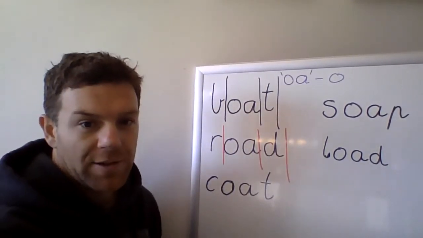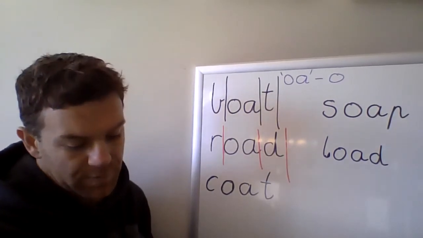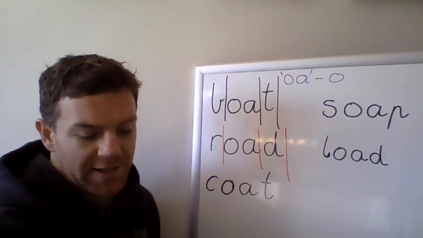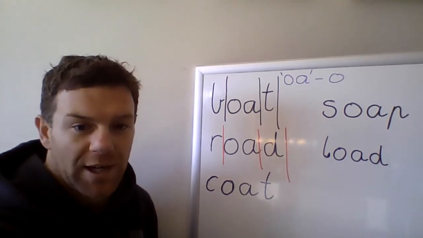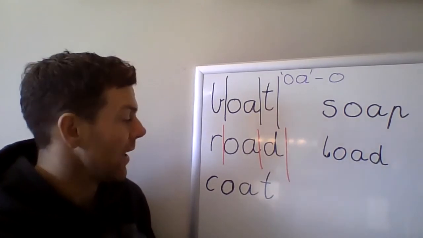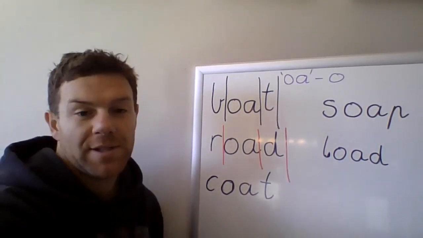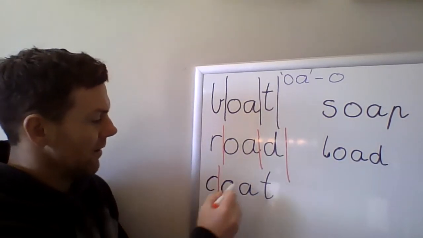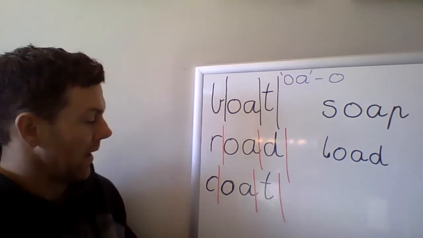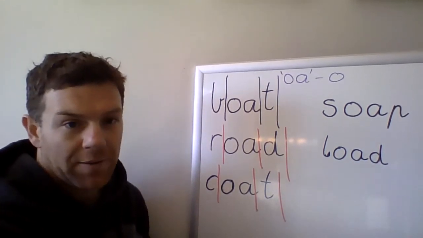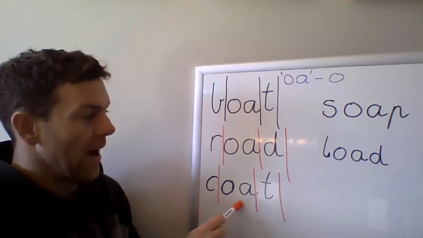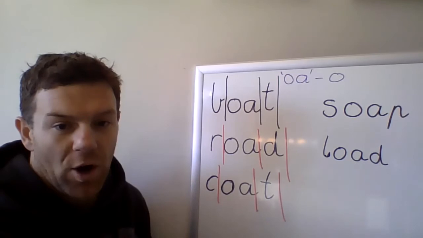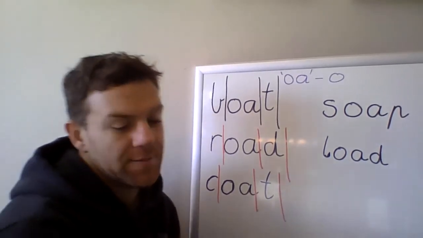Our third word we're going to look at is the word coat. Everybody say coat. If I was to put that in a sentence, I might say, in winter, we wear a warm coat. So let's break up the word. We say K, O, T. So we have three sounds: K, O, T. Now, the letters that make up the word coat are C, O, A, T. Again, the tricky part we need to remember is the OA digraph that makes the O sound.